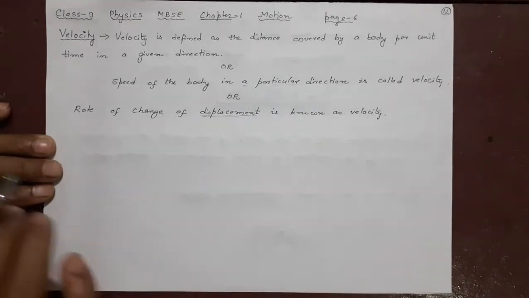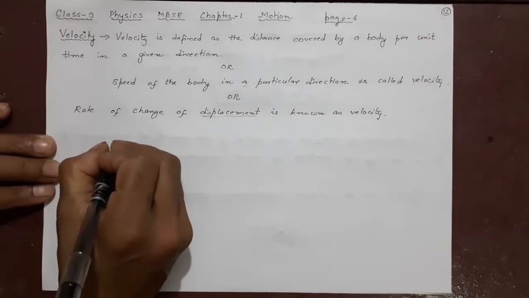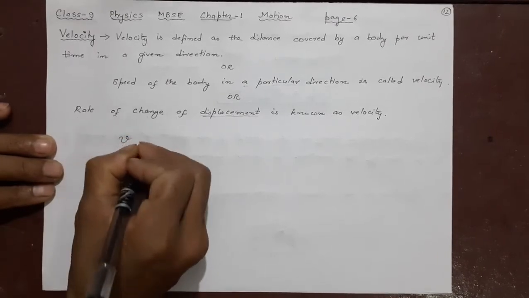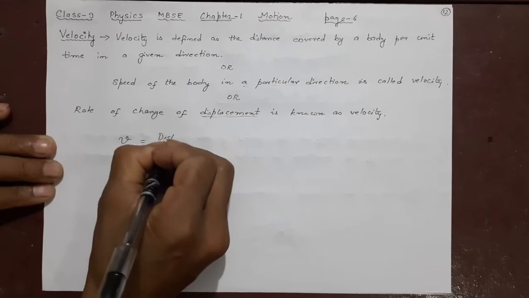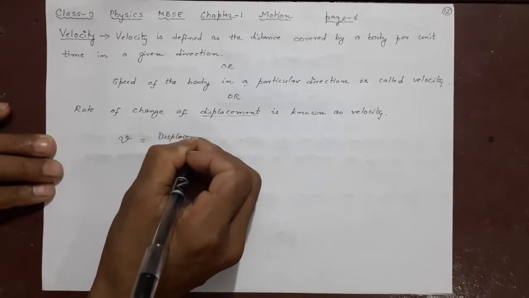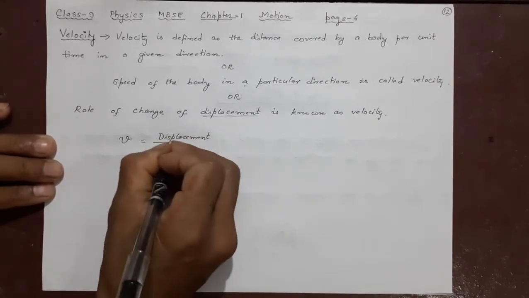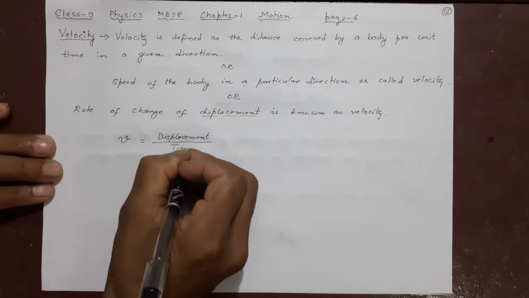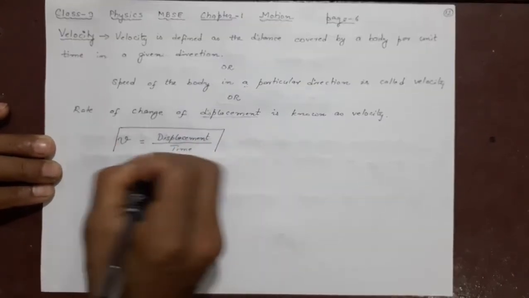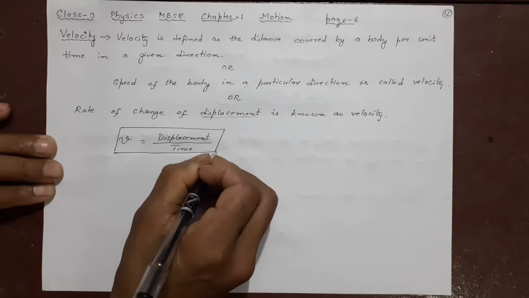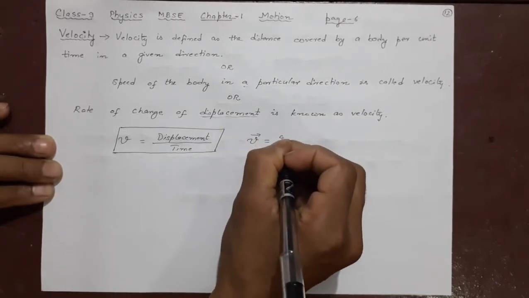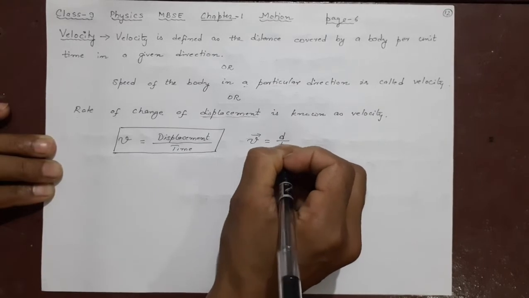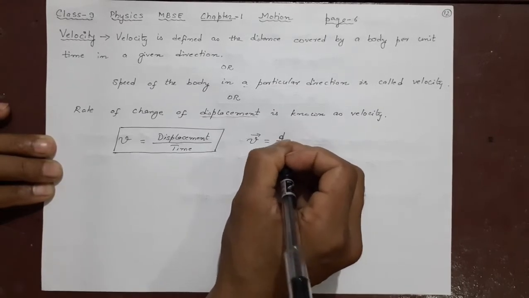Velocity will be v, defined as displacement divided by time. This will be the formula. Just like speed, which was also distance by time, we usually write it like this, v equals d by t. D means displacement.